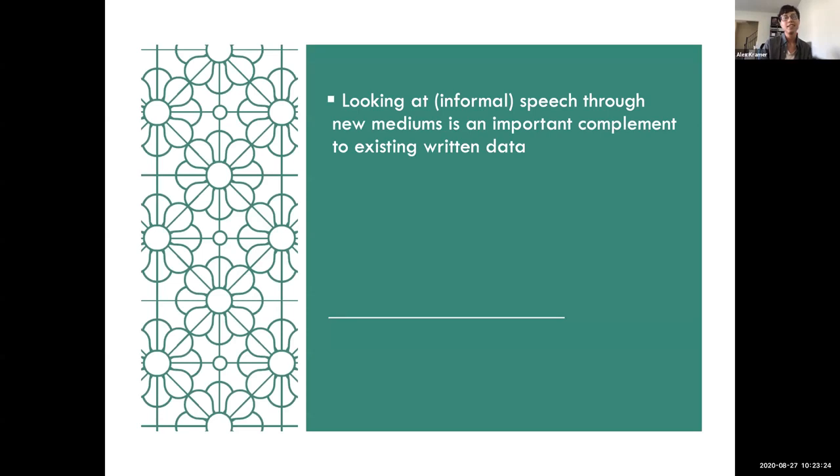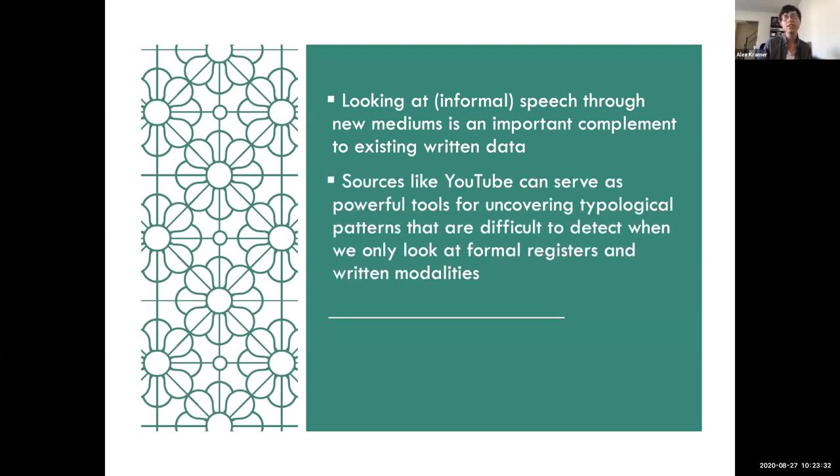And then I just want to leave you with this: I think, as we can all agree, looking at informal speech is a really important way to complement the existing written data that we have. In particular, online sources like YouTube, which haven't been tapped so much, can be really powerful tools for looking at these typological patterns that are hard to detect when we're only looking at formal registers and written modalities. Thank you. And there's the QR code.